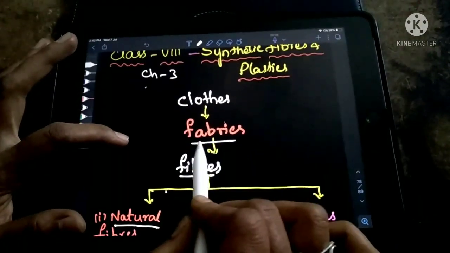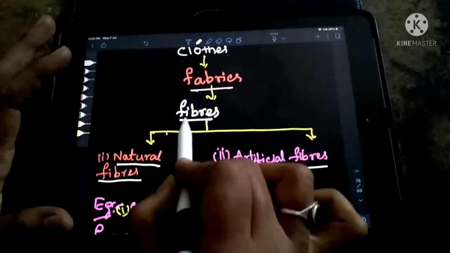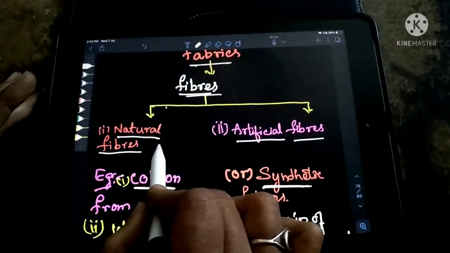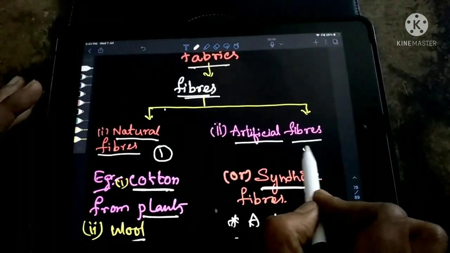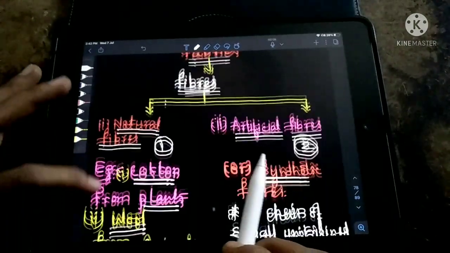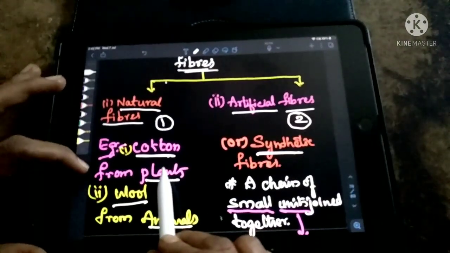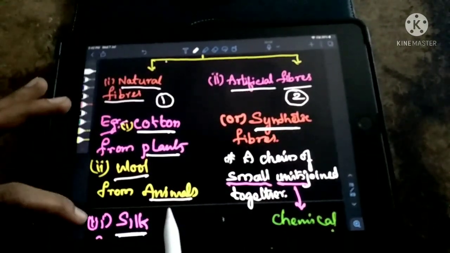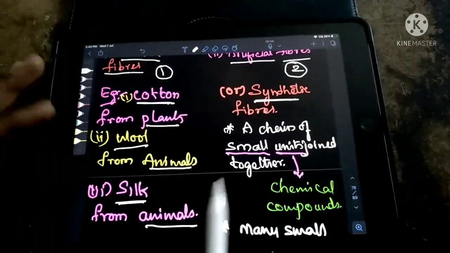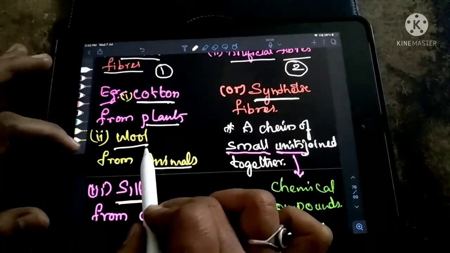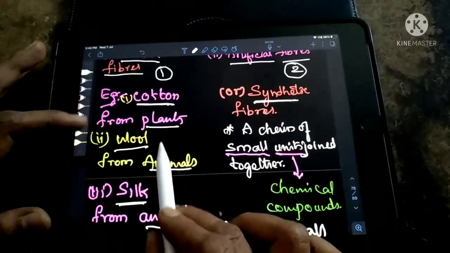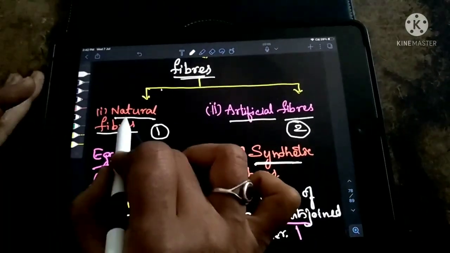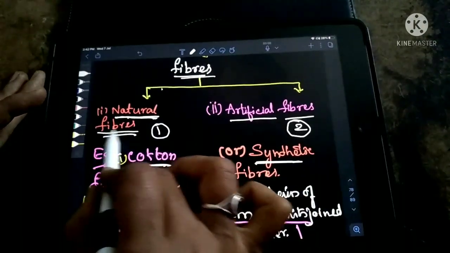We wear clothes. Clothes are made up of fabrics. Fabrics are made up of fibers. Fibers are of two types. One is natural fibers, the other is synthetic fibers. Natural fibers, for example, cotton. How do we get it? From plants. Wool from animals. Silk from animals. See, this cotton, wool and silk we are getting from natural resources. That is the reason these fibers are considered natural fibers.